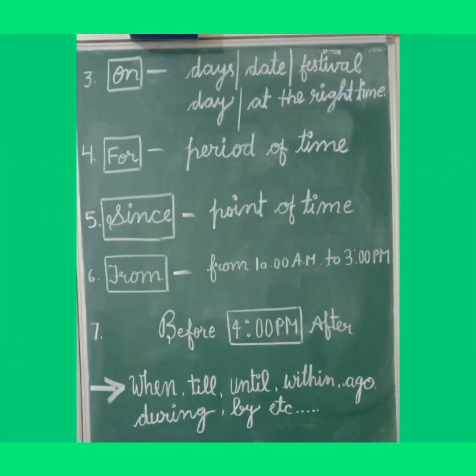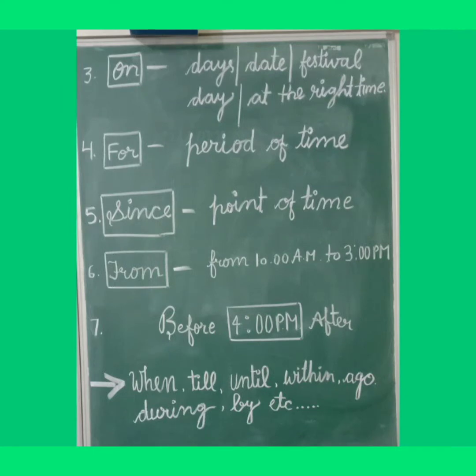और next prepositions of time are before and after. Before means पहले and after means बाद में. For example, I do my work before time but she does her work after time. Some other prepositions of time are when, till, until, within, ago, during, by, etc.